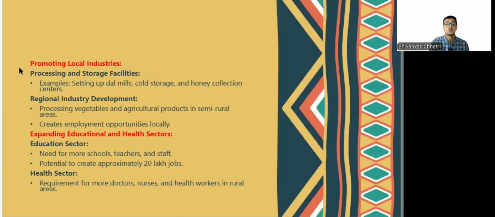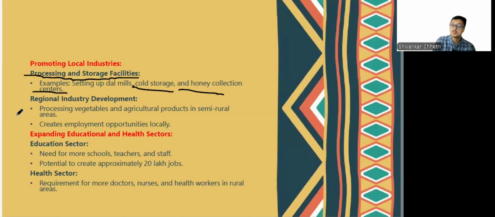We can promote the local industries rather than depending on agriculture. Those areas that are good in dal production can set up dal mills in the semi-urban areas, where the farmers can go and sell their dal and get a good value for their product. Setting up cold storage and honey collection centers are all ways we diversify and promote the local industries, which would also lead people to be employed and increase their income.